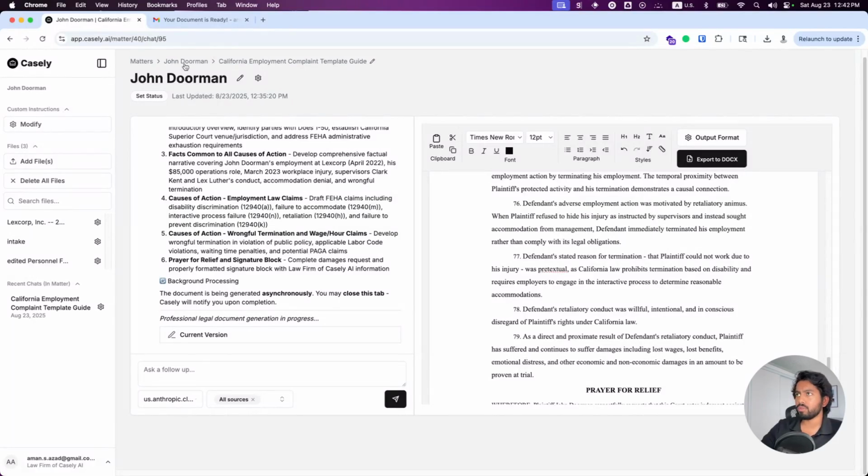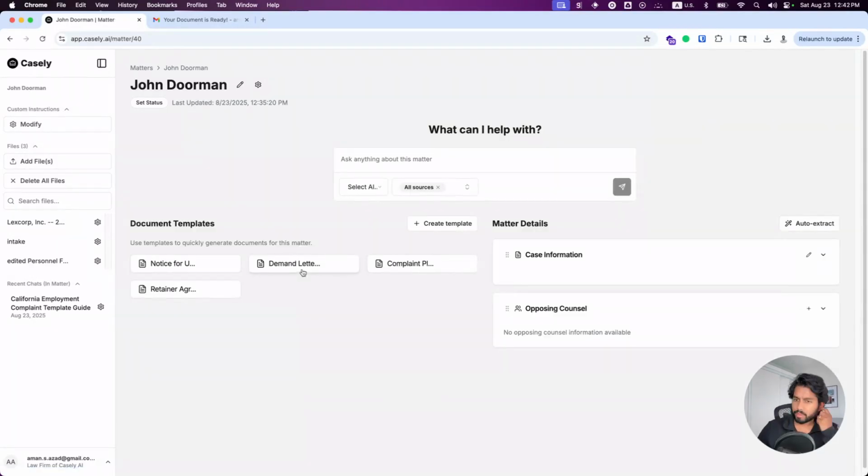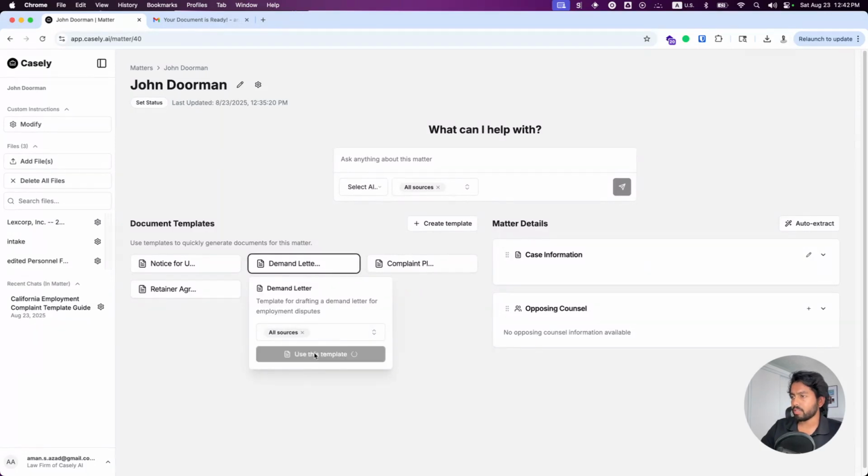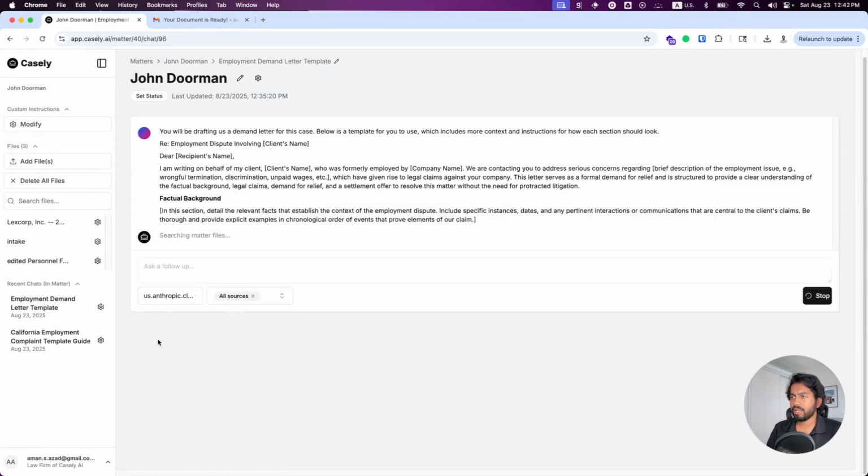Let's jump to a demand letter and do the same thing. Again, I haven't really prompted it much beyond clicking onto the template, but let's use this template. This is a bit of a simpler document. You might have noticed very briefly, Casey mentioned it found citations in 3 files on the status update. Casey is trying to understand what this case is, what the matters are, and what matter information it needs to pull in so that it can generate my document. So we'll let this do its work, and then Casey will generate a fully fleshed out demand letter for us. So here you go.